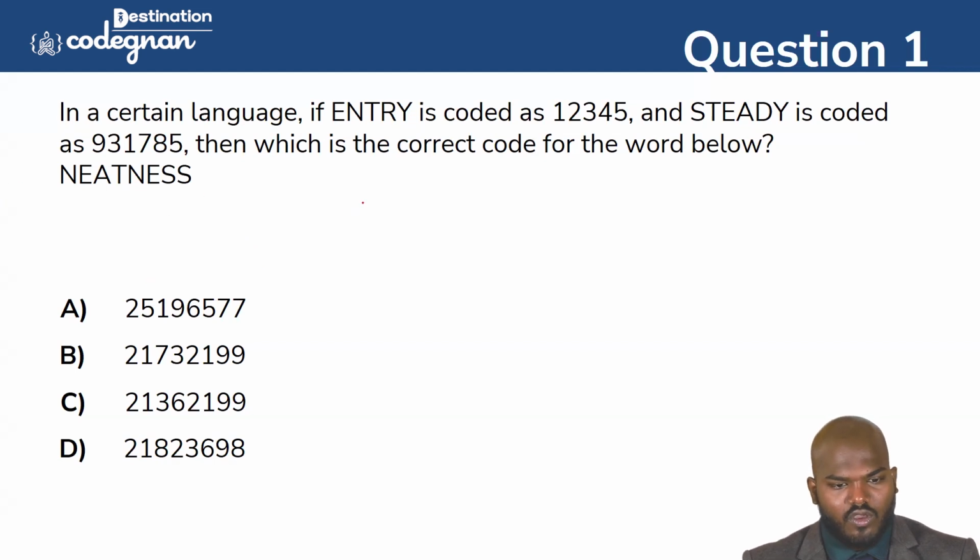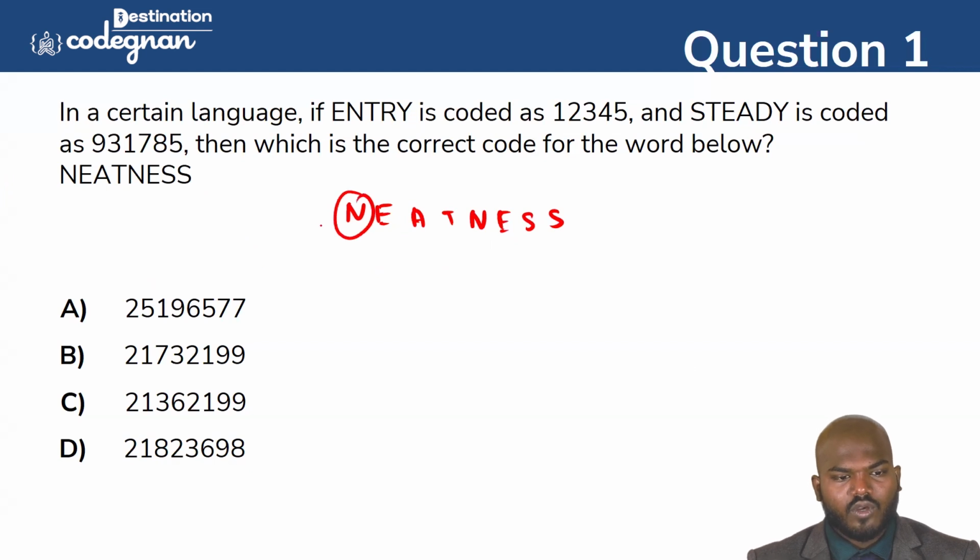You see this one, so I'm just writing here neatness. So n, we just want to find the code for n. We have a value called n here. Here we don't have any other n. So n stands at the letter 2, so 2 will come here. And e, at the same time, you see here it is 1 and here also it is 1. So probably e will come as 1. And a, only here it is coming, so probably it is 7.